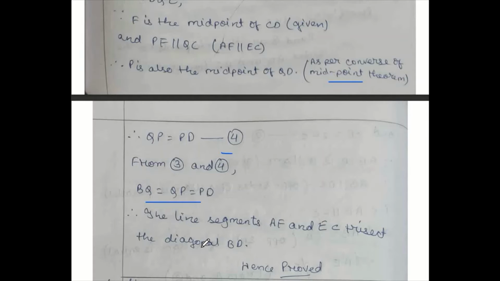By this way, we can prove. Actually, trisect means three equal parts. So we are trying to show this BQ, QP, PD, maintain the order properly, they are all equal to each other. So the line segments AF and EC trisect the diagonal BD. Hence, proved.